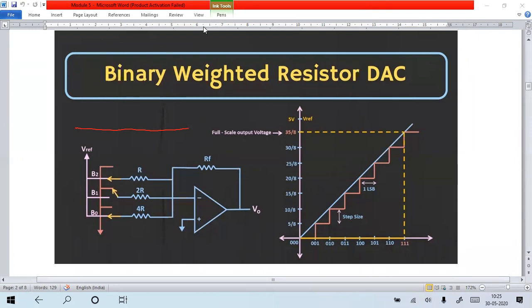This is a normal summing circuit. Already you are familiar with the summing circuit, right? The 3-bit summer circuit we discussed, right? Same only, but in between the binary representation is there, along with the reference signal. Getting my point? Simply, I will draw the circuit on the left hand side, and you will be able to understand the circuit very clearly.